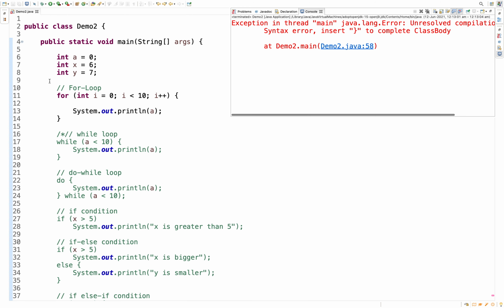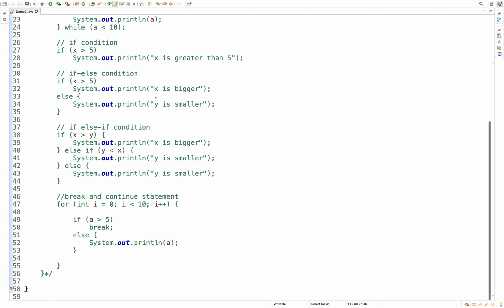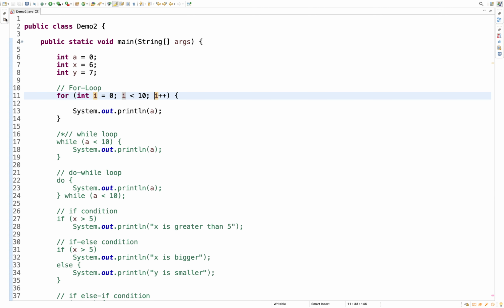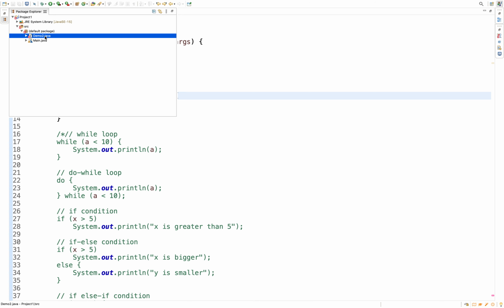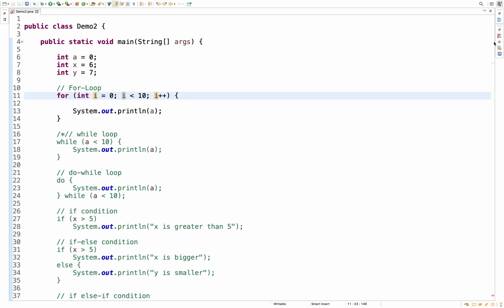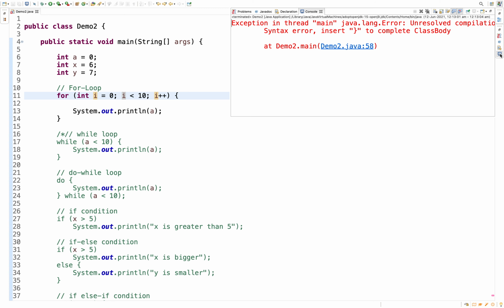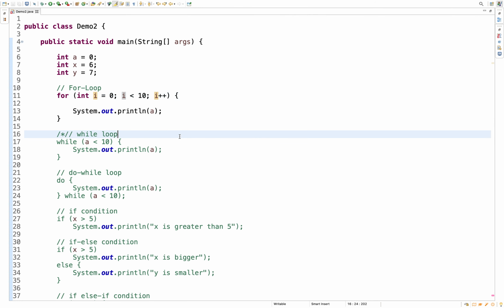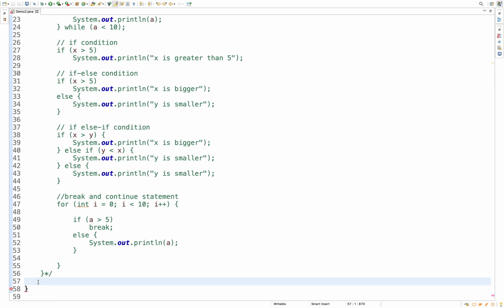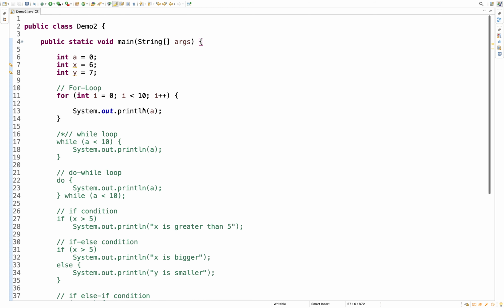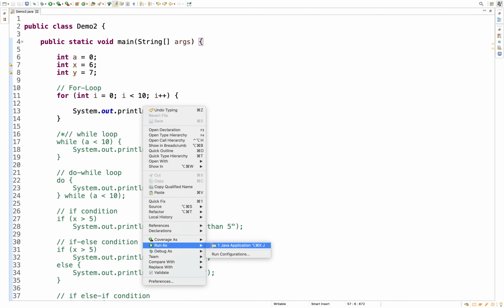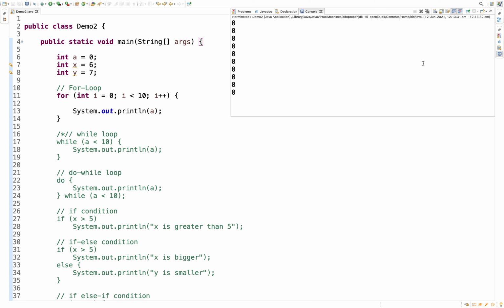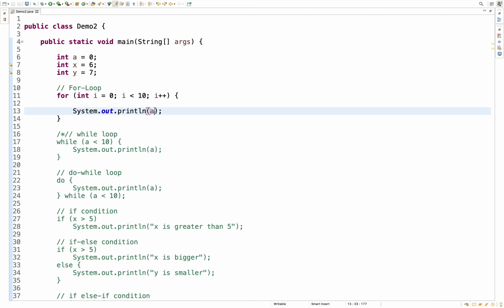For now, I think I have some error. I think I have a compilation error. Sorry for that. Let's try to execute the program now and see what the output is. I think I have given a wrong variable here. Let's try to print the I value.